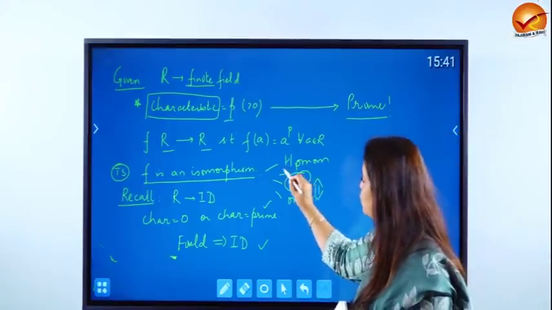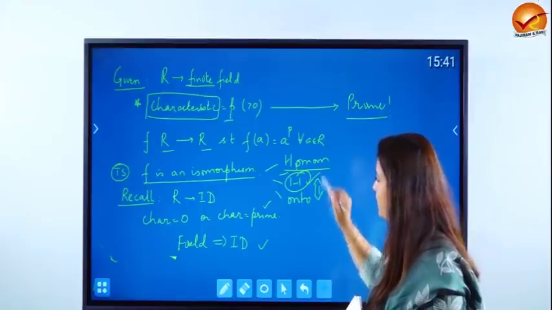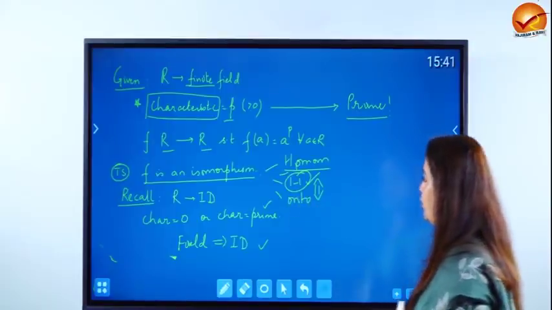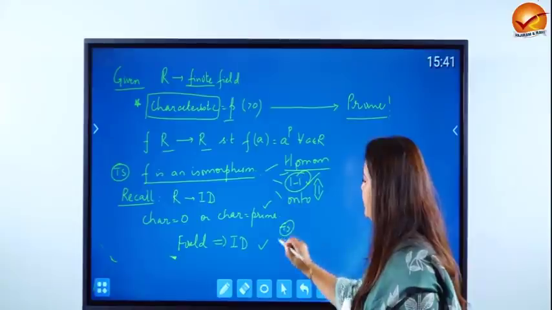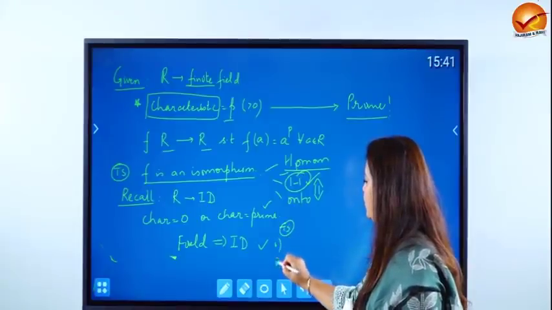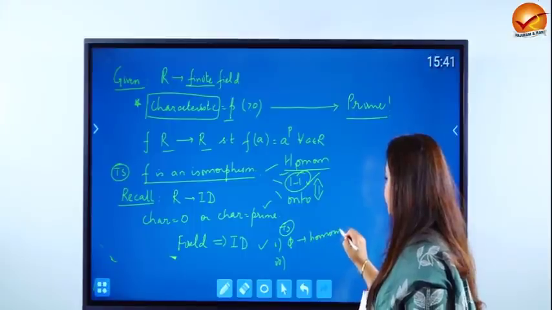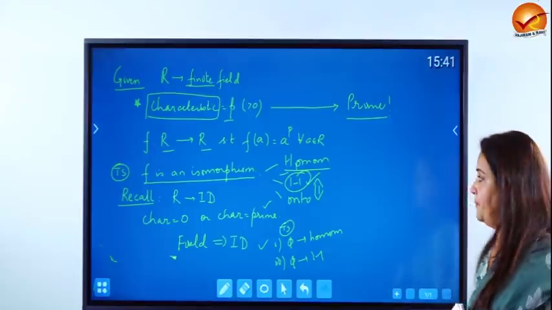So we have to therefore show 2 things. One, we have to show it's a homomorphism, and out of 1-1 and onto, we'll prefer to show 1-1. It's much easier to show 1-1 than to show onto. So we will try and show 2 things. That means let me write down my to show here. We have to show 2 things. Number 1, we have to show phi is a homomorphism, and the second thing is we have to show that phi is going to be a 1-1 map.